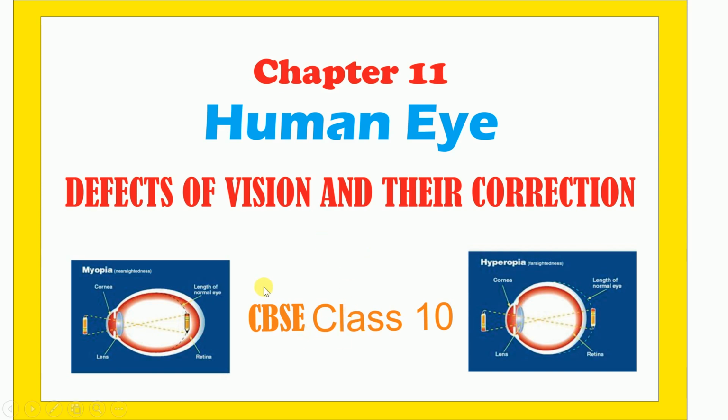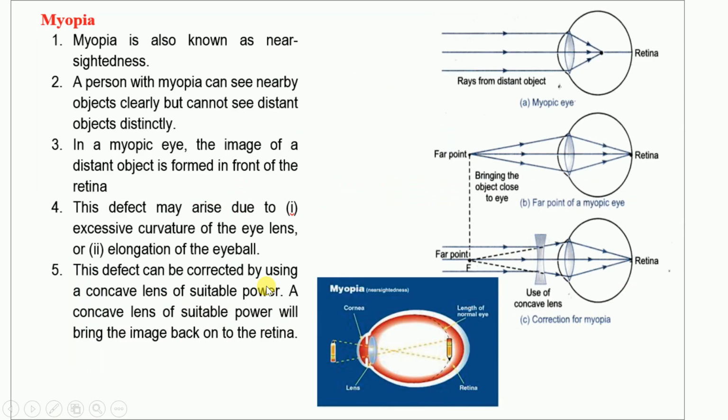These spectacles have a power. We already studied that the power of a lens is 1 upon f. If your friend is wearing spectacles, you may ask what its power is. He will tell you it may be +1, -1, +2, or -0.25. We must understand that if it is plus, a convex lens is used, and if it is minus, a concave lens is used.